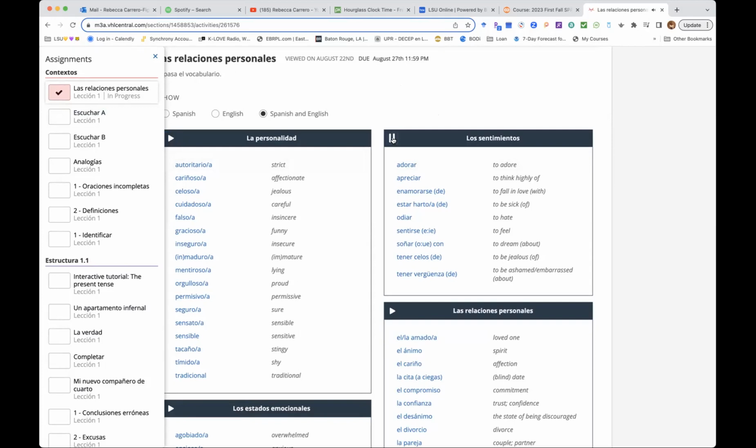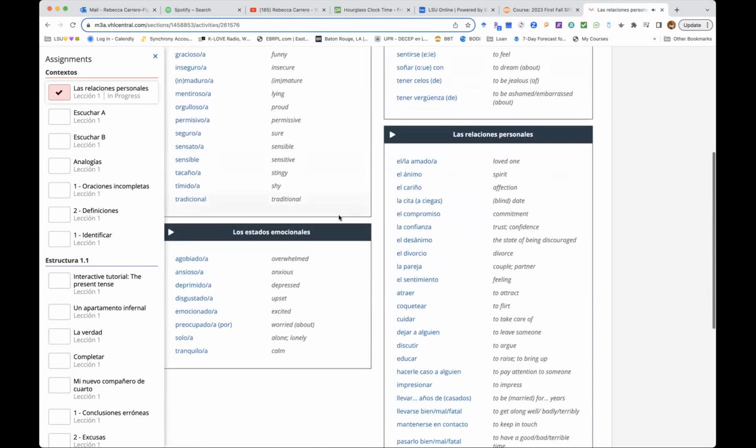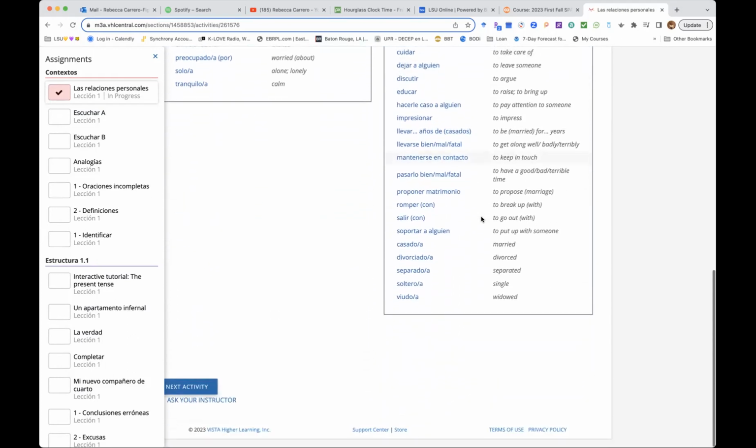Los sentimientos: adorar, apreciar, enamorarse, enamorarse de, estar harto de, estar harta. Okay, and each section allows you to listen to the word that it's playing for you, okay?